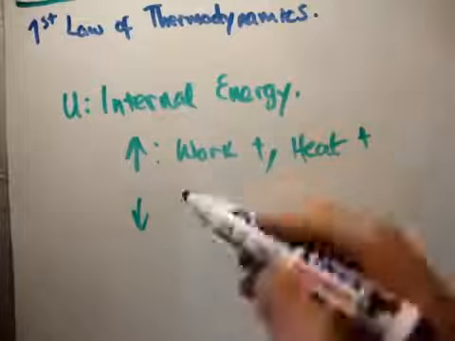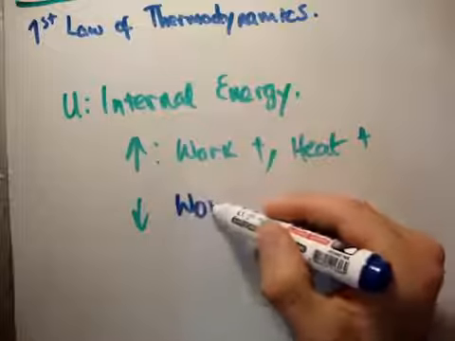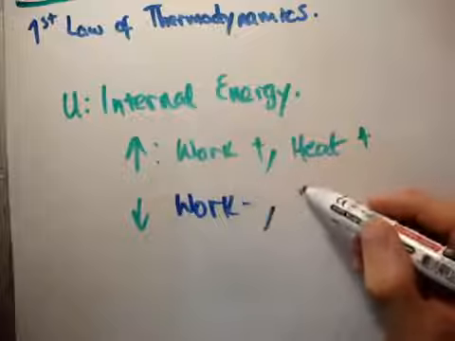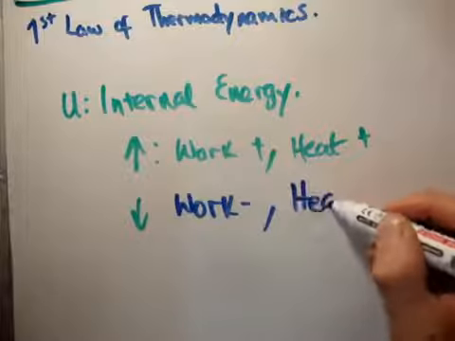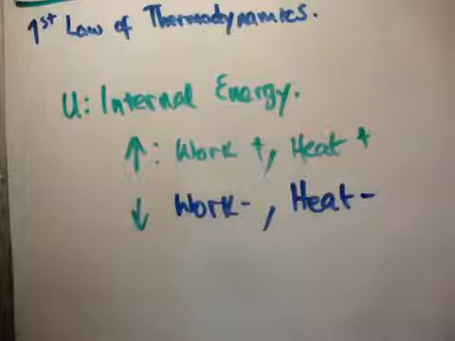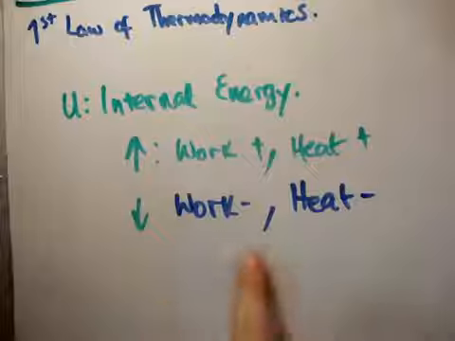You do negative work: you make the system do some work on something else, or you bring it in contact with a cooler body, and the temperature difference will be away from your system and it will spontaneously give up heat to the other system. So the point I'm trying to make is that work and heat refer to energy in transit. So we can't talk about the internal energy and work and heat.